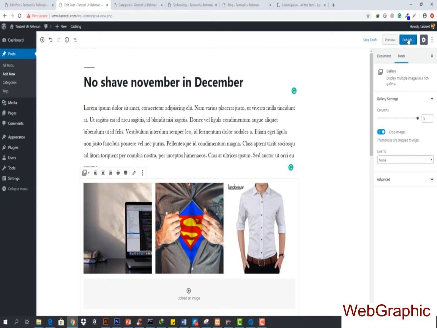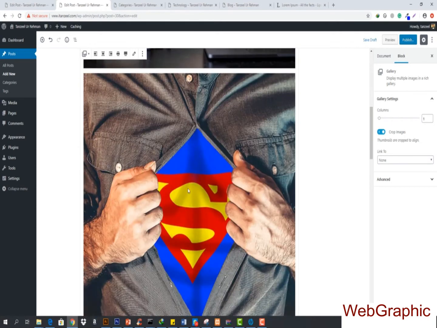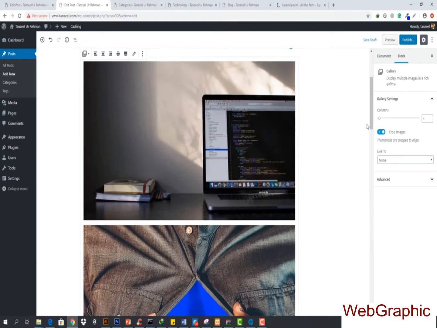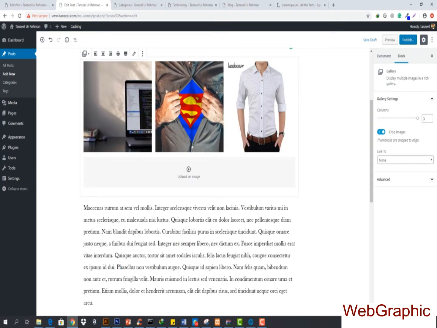Now what you can do is crop the images. You can link those images. You can also choose the columns, like how many columns you want. You can choose one column, and you can see these are coming like this, but I would not recommend using one single column because it doesn't look good. You can choose 3 columns if you want to. Same like this. Now you can hit publish.